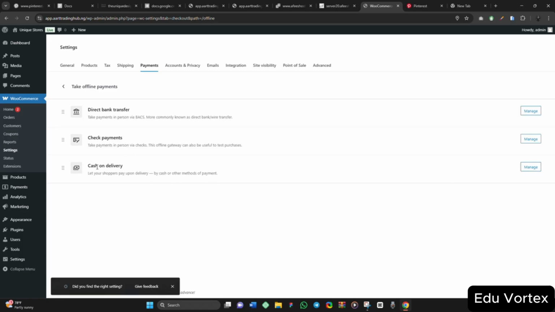I've explained this earlier. Cash on delivery, you want them to pay you when they come to deliver. The check payment, the direct bank transfer, you want them to send it to your bank directly. You can use all these offline payments, or better still, you use a payment gateway, any one that you want to use. You can use Paystack, you can use Flutterwave in Nigeria, and if you are running your business from abroad, you can use Stripe, and you can also use PayPal. It depends on you and whatever you want to use. This is how it works when it comes to payment.